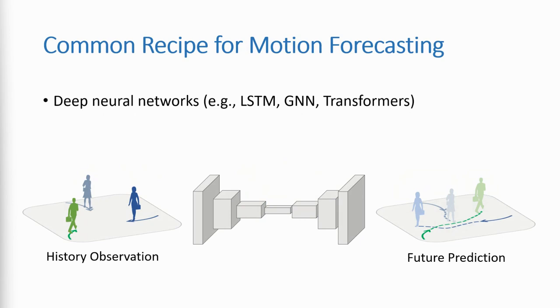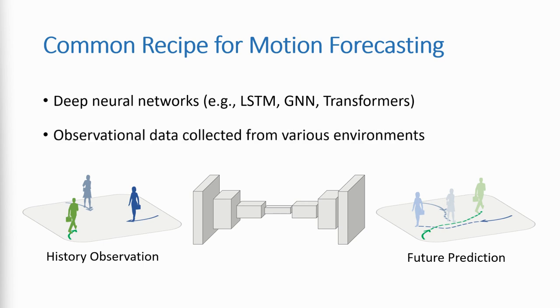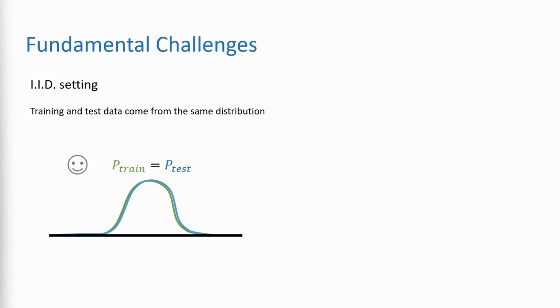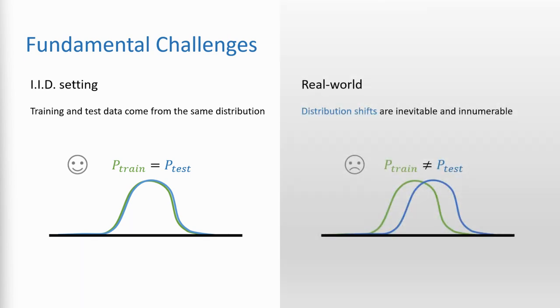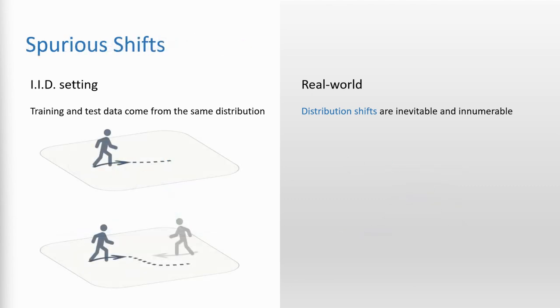One common recipe to tackle this problem is to first design an encoder-decoder-based neural network, and then train it on a massive amount of data collected from various environments. This common practice has been working pretty well when the training and test data come from the same distribution. However, in real-world scenarios, we may encounter a wide variety of distribution shifts, where existing techniques still suffer from limited performance. Generally speaking, there are two common types of distribution shifts in the motion context.